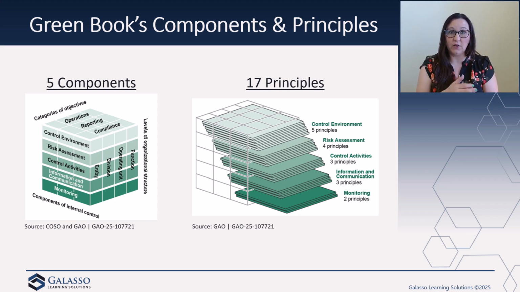You can see on the graphic here how those 17 principles are broken out amongst the 5 components. There wasn't anything that changed significantly in this area. We still have the 5 components and the 17 principles. We just saw some changes within those principles, where some of the attributes were either added or expanded on. And when you go to the Green Book, you will see that the main part of the Green Book walks through the different components and then all the principles underneath them.